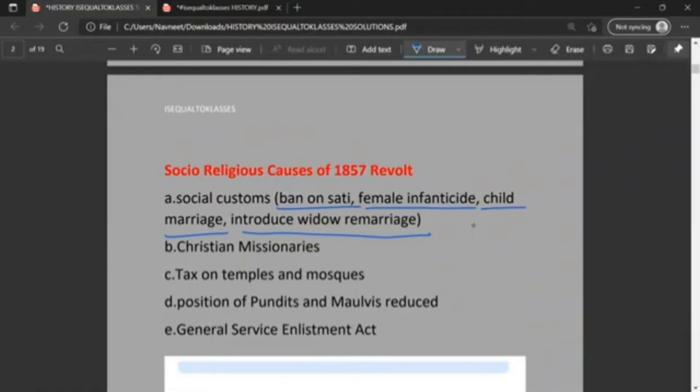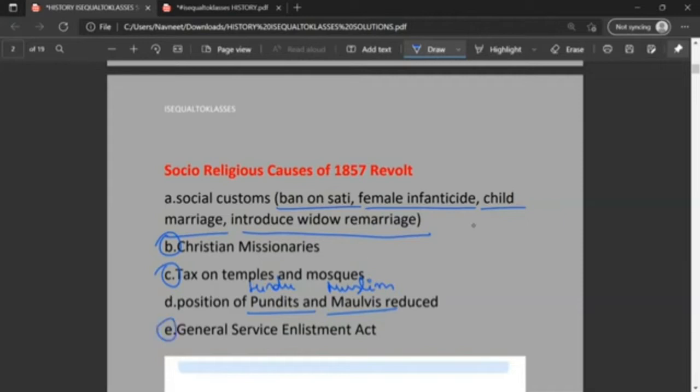Then the activity of Christian missionaries, wherein they would convert Hindus and followers of other religions to Christianity. Some of these laws hurt the religious sentiments and feelings of the Hindu and Muslim communities. Taxes were imposed on temples and mosques, and the possessions of Pundits and Maulvis were reduced. The Pundits were holy figures in Hinduism, and Maulvis are holy figures in the Muslim community.